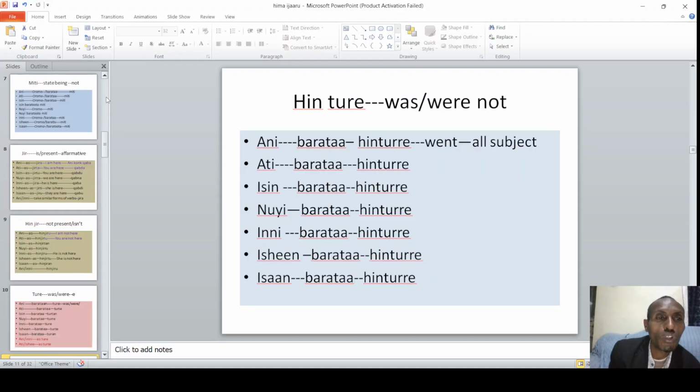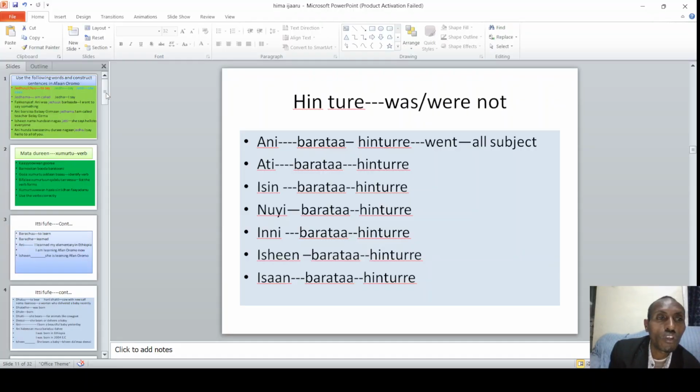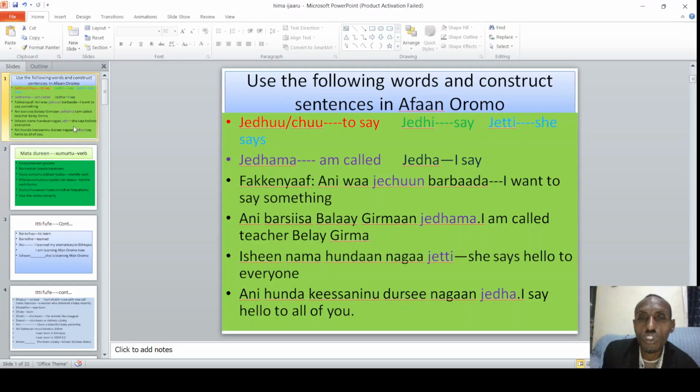And next to this, there are other main verbs. If you look at this example, jechu, jedhu, jedhi, jetti, jedhama. Fakkeenyaaf, ani waa jechuun barbaade. I wanted to say something. Ani barsiisaa biyyiin jedhama. I'm called by teacher Balai Kiram. Isheen nama hundaa nagaa jetti. She says hello to everyone. Ani hunda keessanuu dursee nagaan jedha. I say hello to all of you. So these verbs change based on the subject, alright? Jechuun is there, jedha, jetti, jedhama.